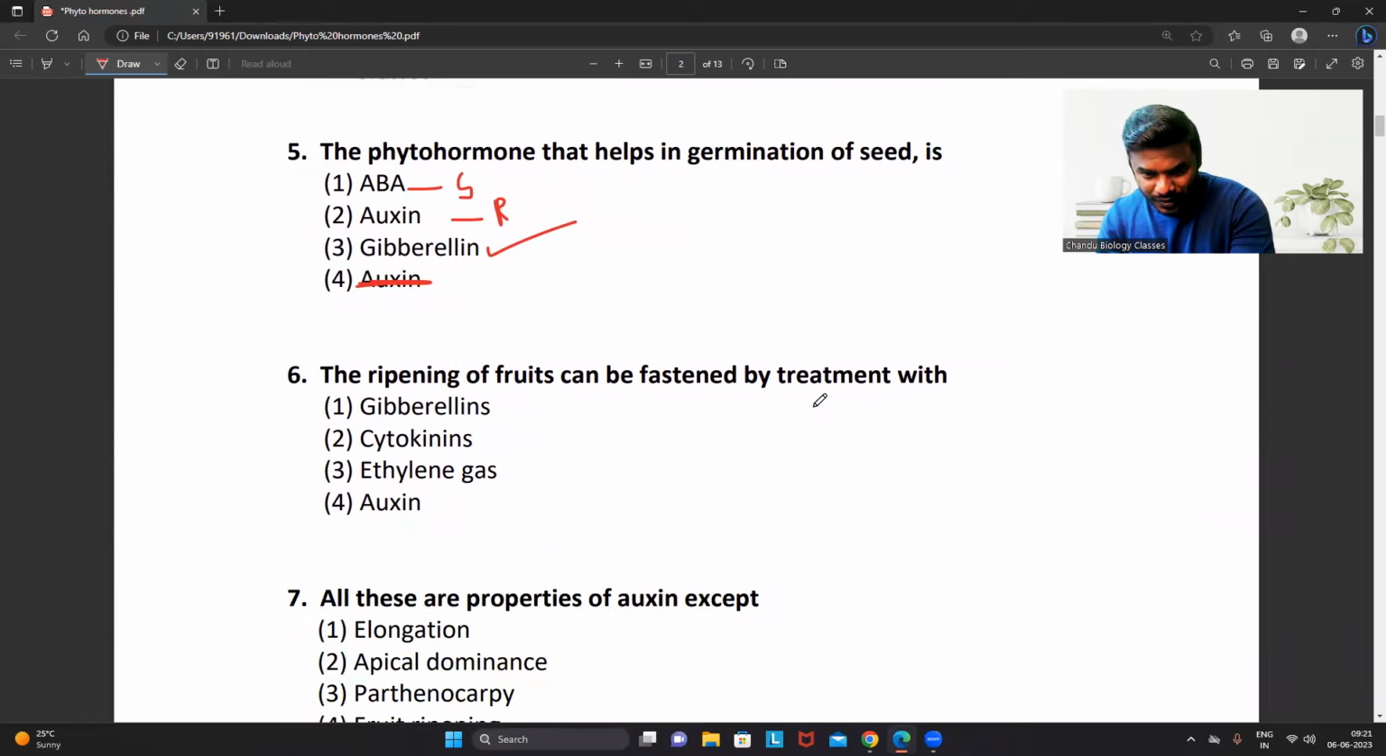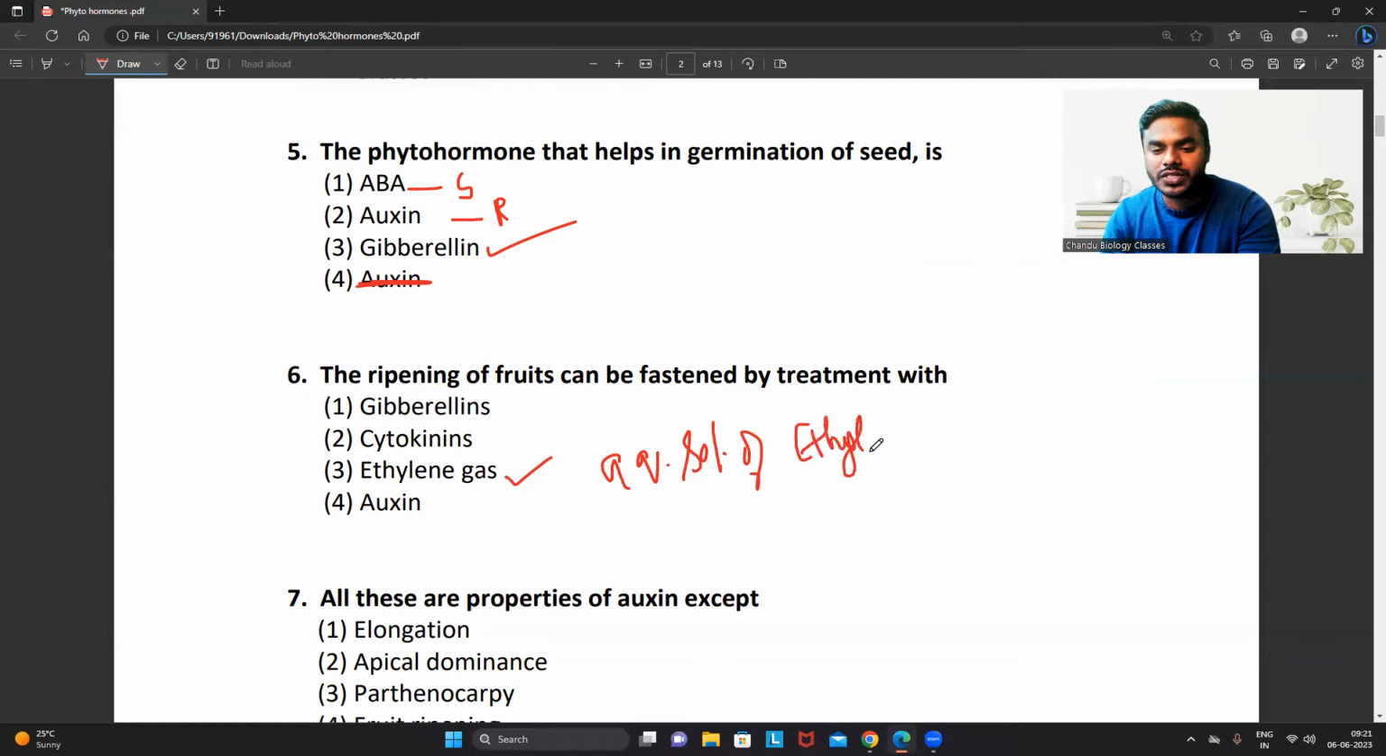The ripening of a fruit can be fastened by the treatment of. We all commonly know what is the hormone that is involved in the senescence as well as the ripening, undoubtedly ethylene. So friends, in order to make sure that the fruits will become ripened fast, what we will use is a spray called aqueous solution of ethylene. All the students try to understand me, friends. What is that particular aqueous solution of the ethylene called as?